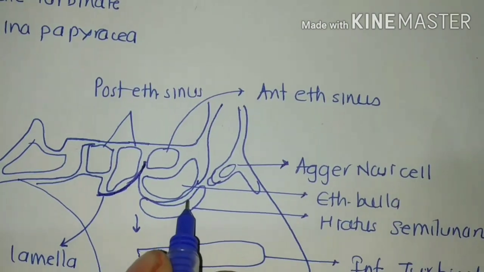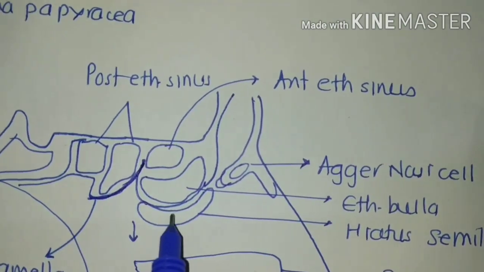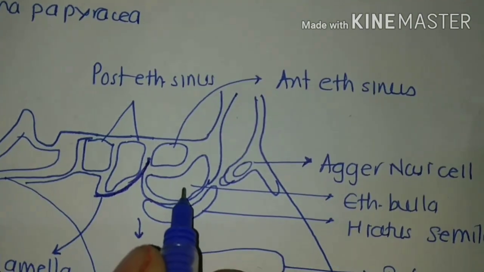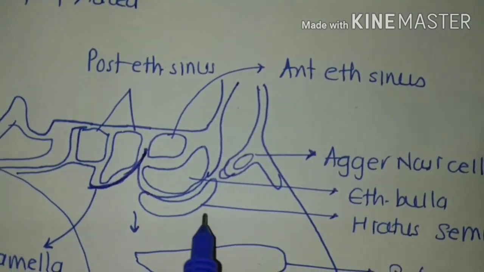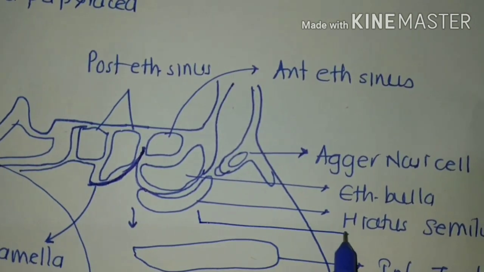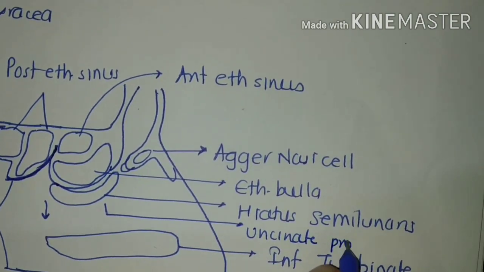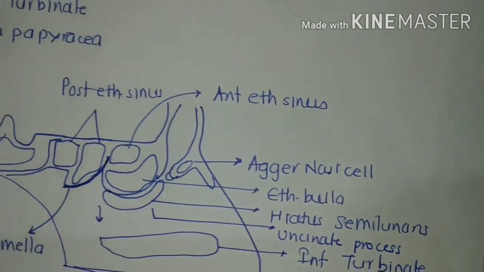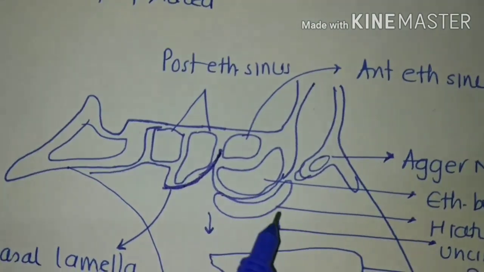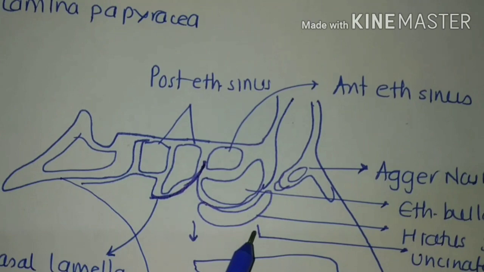It is a crescent passage lying between the ethmoidal bulla and the uncinate process. So here below lies the uncinate process. So the hiatus semilunaris lies between the ethmoidal bulla above and the uncinate process below.